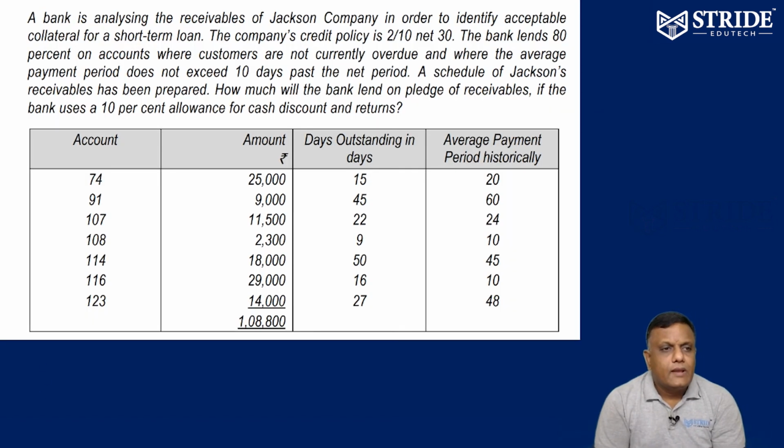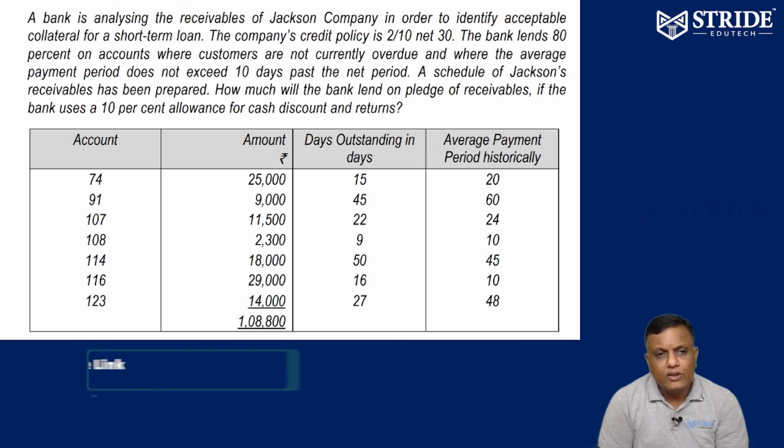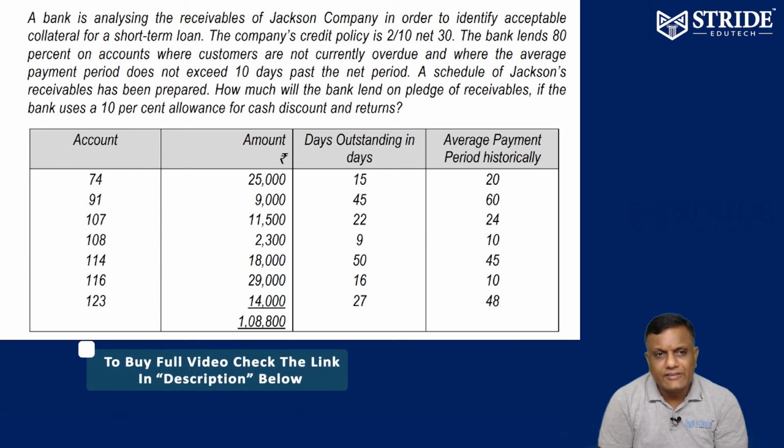Let's see. A bank is analyzing the receivables of Jackson Company in order to identify acceptable collateral for a short-term loan. So based on the receivables, the Jackson company goes to the banker to get a short-term loan. These are the receivables they have.